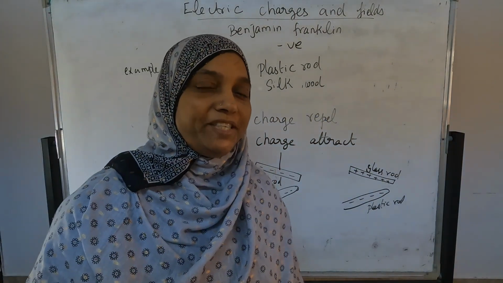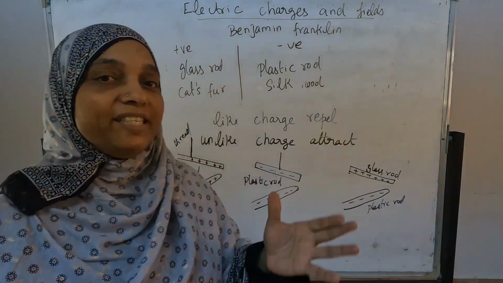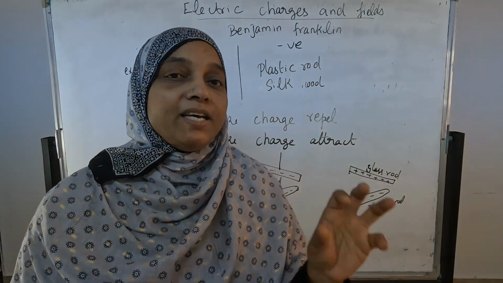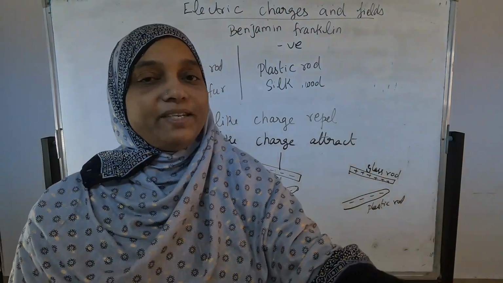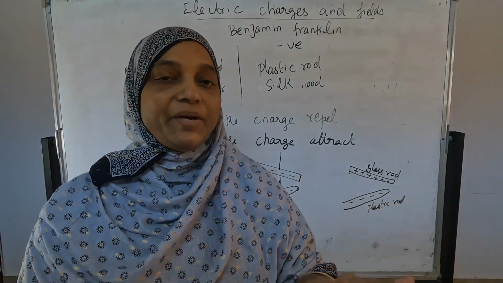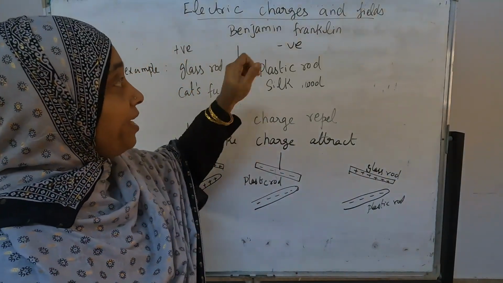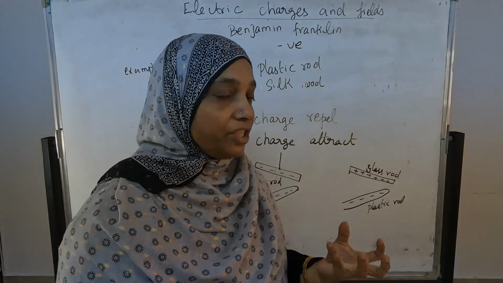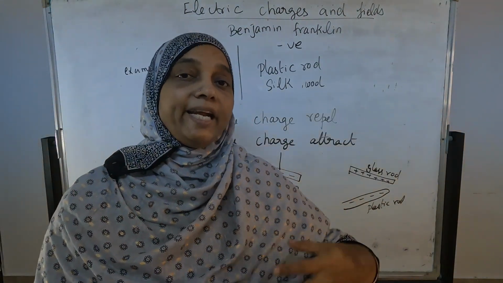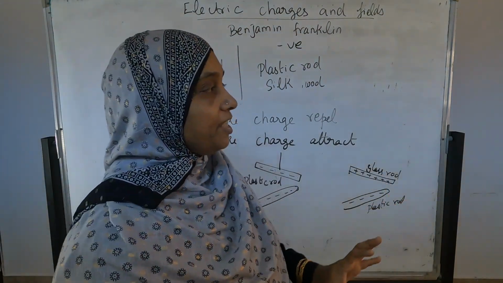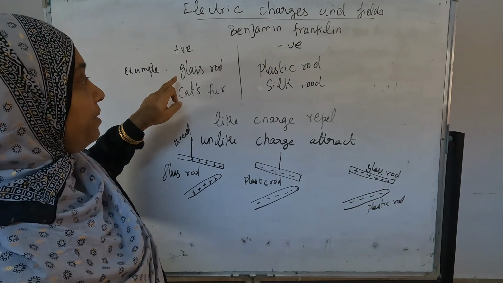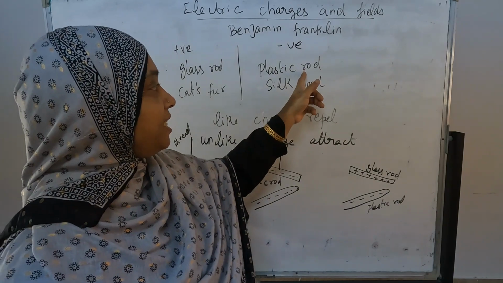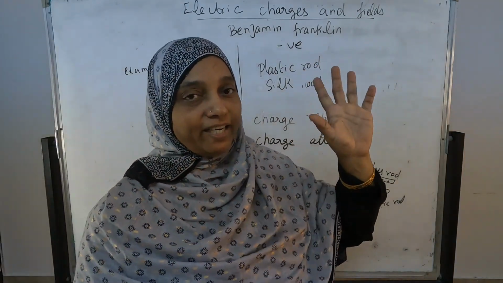Who gave the names positive and negative to these charges? Benjamin Franklin. He represented one as positive and the other as negative. He split the charge and named them. Positive charges are produced by objects such as a glass rod and cat's fur. Negative charges are produced by a plastic rod, silk and wool.